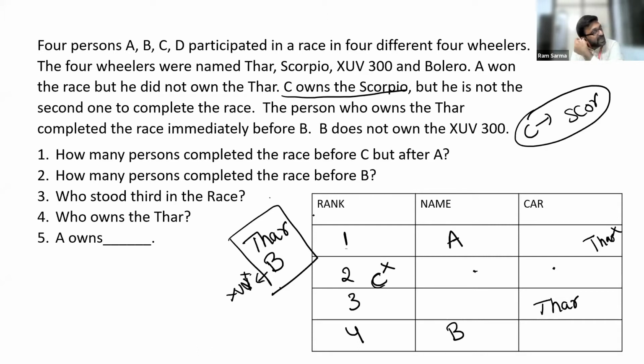Is that fine? Say yes or no. Thar and B are immediate next to one another. Good. Now, we know that C wants a Scorpio. Is that fine? Do you guys agree?